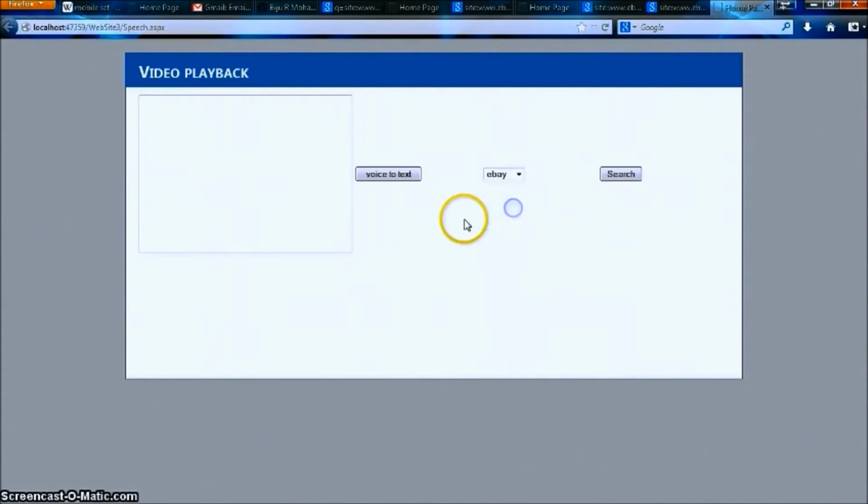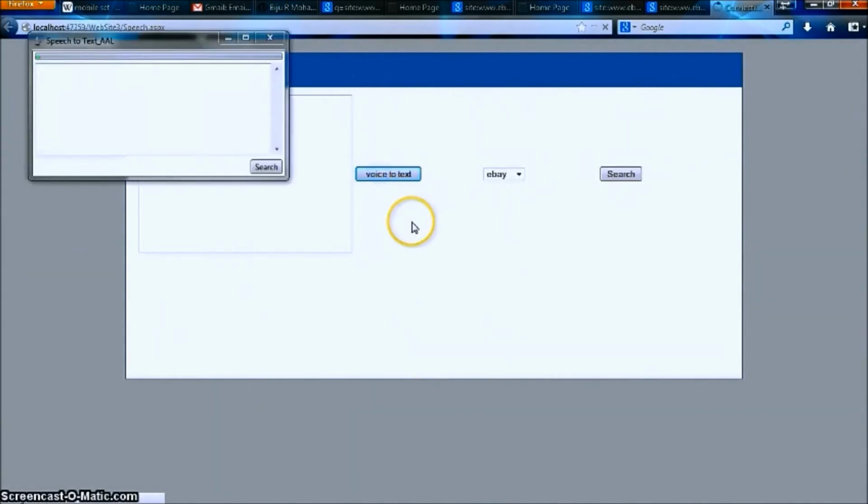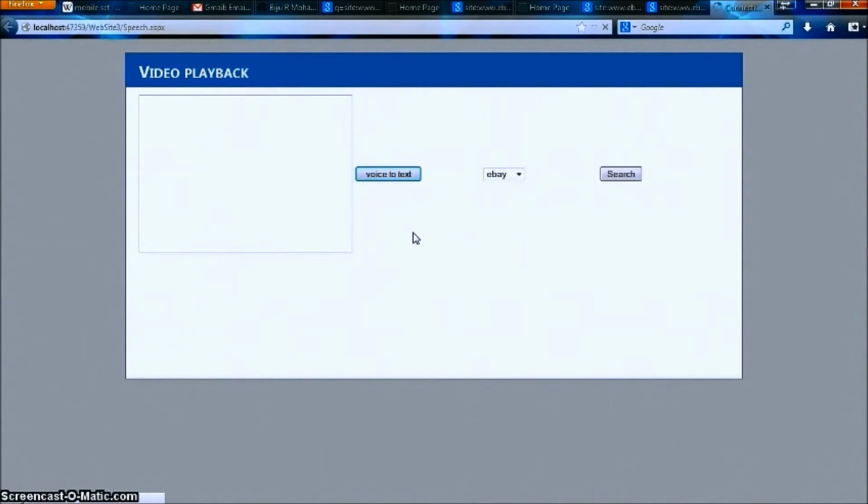Here I'm using eBay. After that, for voice-based search, you have to enable voice to text. I'm going to use the keyword Hubman. So after clicking on voice to text, I have to say the keyword which I'm going to search. Hubman. After that, it will be shown in the text box. Then you have to click on search.